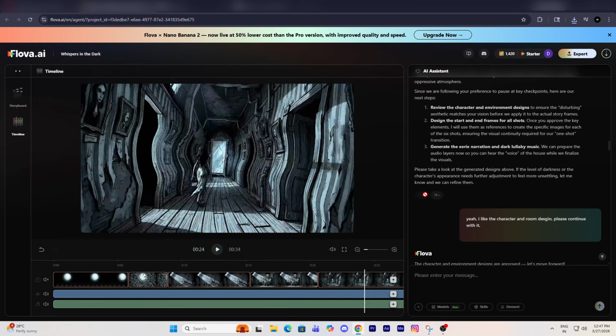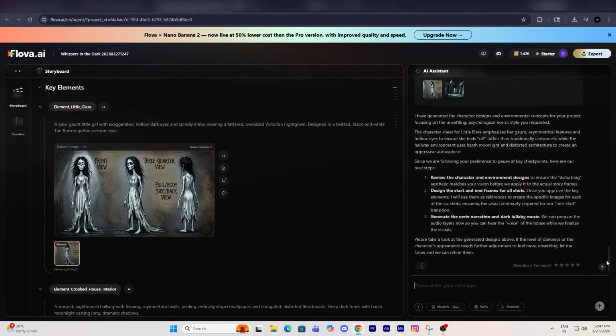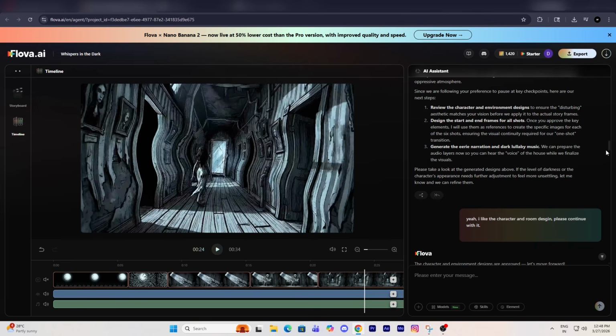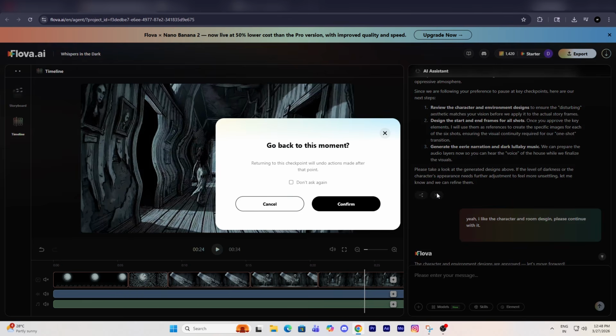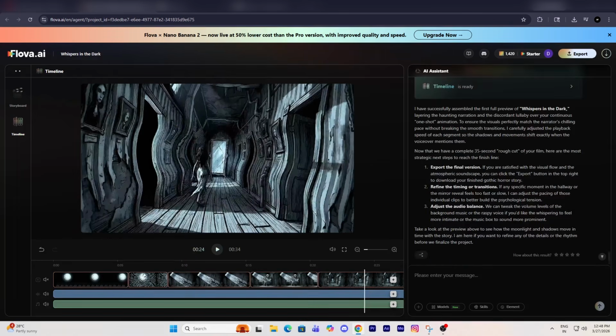Branch in New Project lets you regenerate from any previous point in a completely new project, leaving your current project untouched. Branch to this moment edits within the current project, useful for quick changes, but it may overwrite earlier progress. For safety, the new project branch is always the better choice.